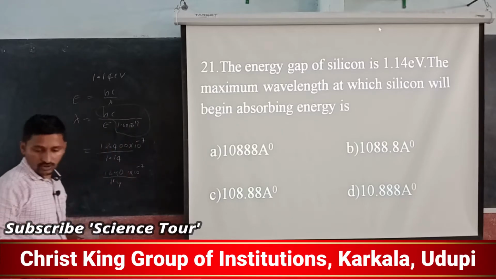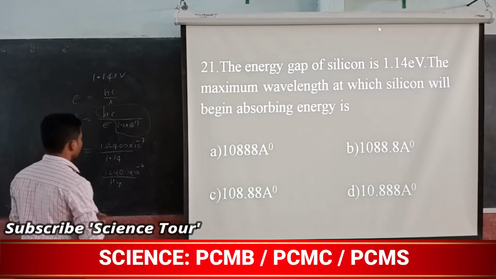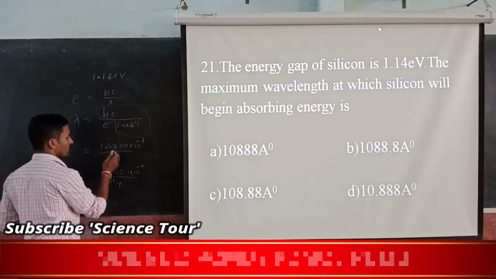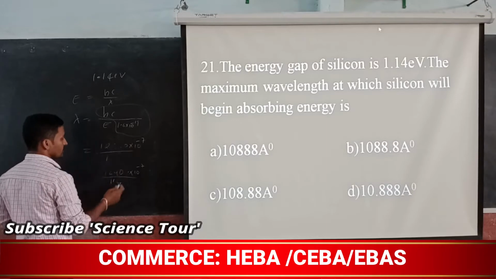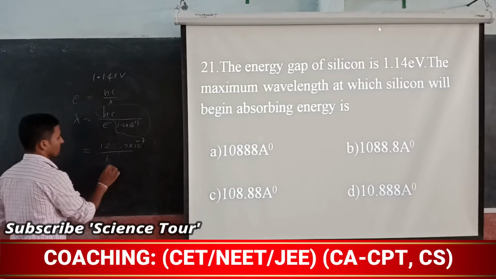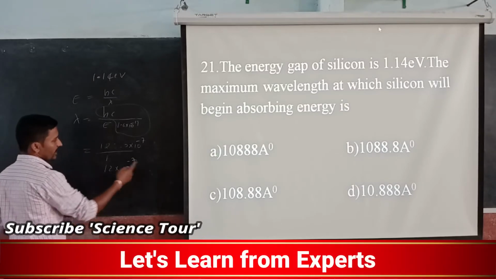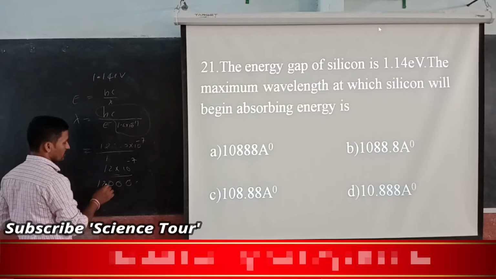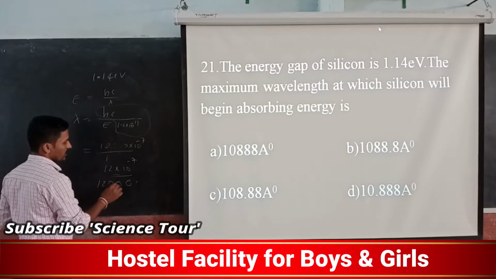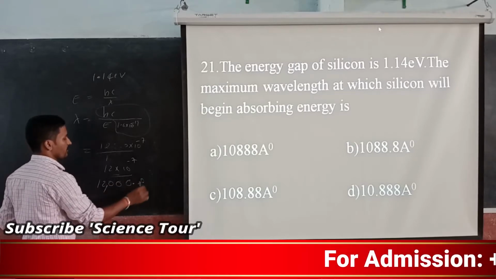If you do an approximation, say this is 1 and this is 12, it is 12 into 10 to the power minus 7. Now in angstrom you have to write it down, which means 12,000 angstrom you will get.